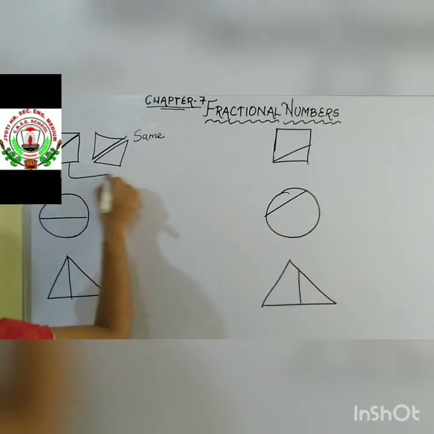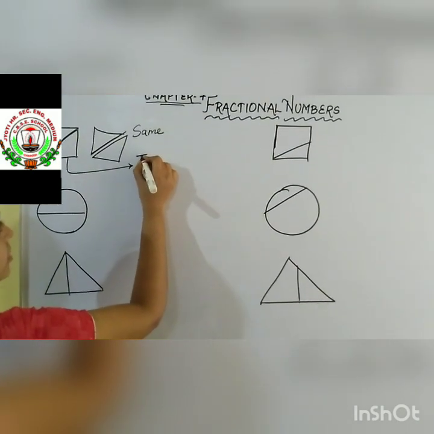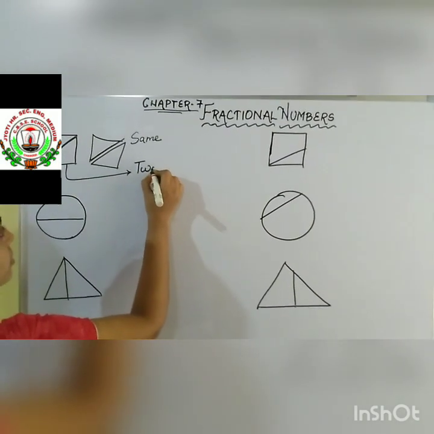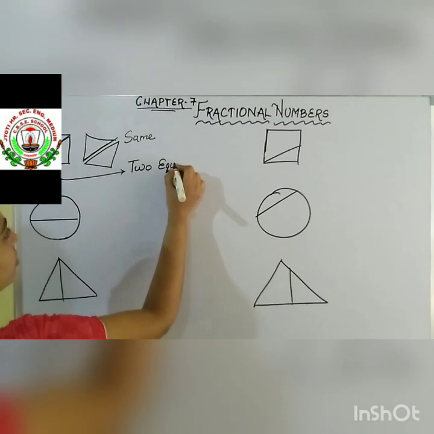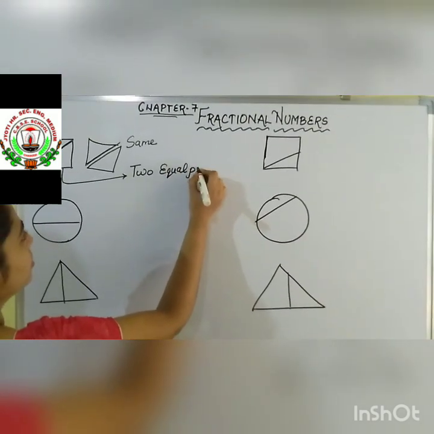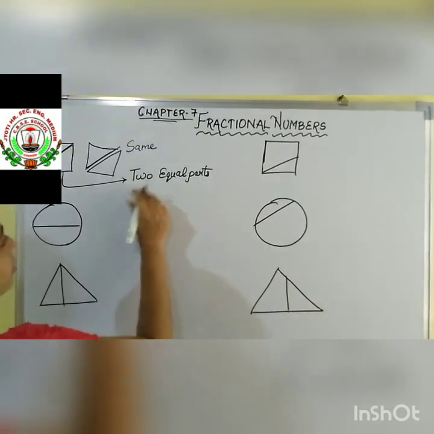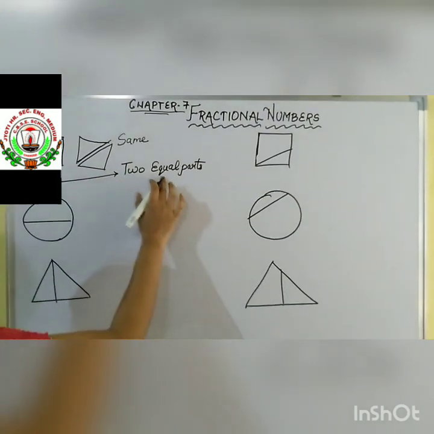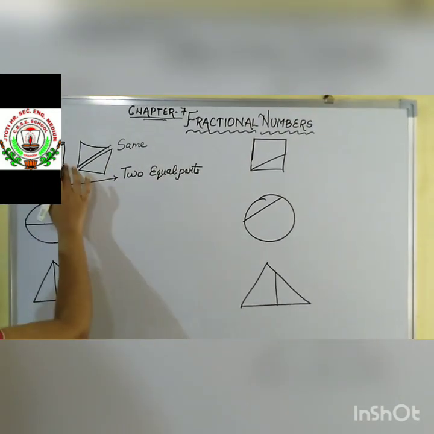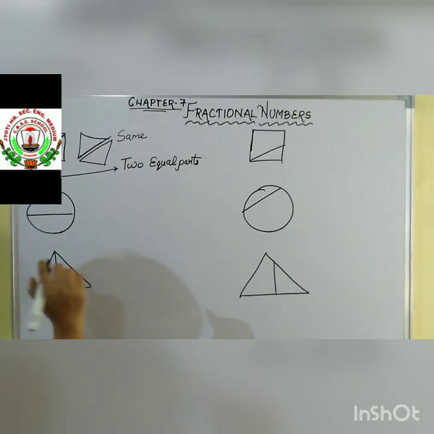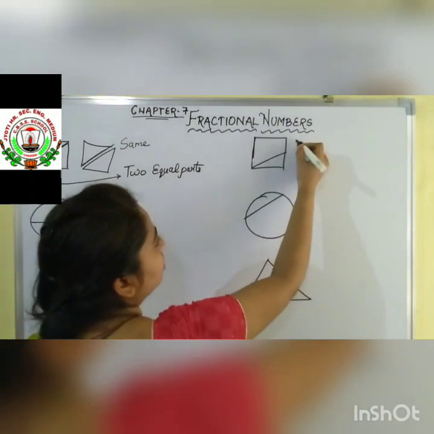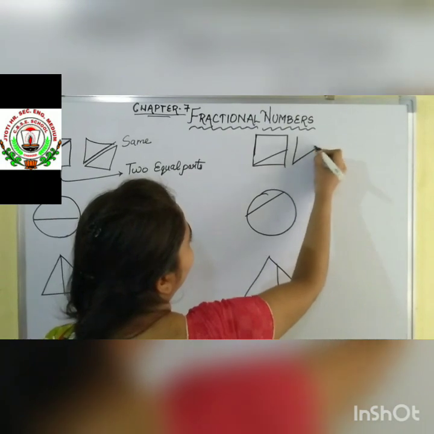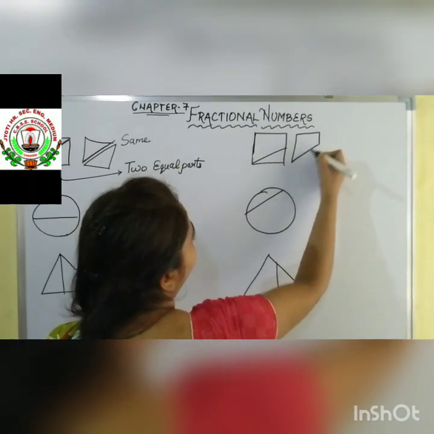So this figure is called divided into two equal parts. This figure can be termed as divided into two equal parts. That means the whole square is divided into two equal parts. But in this one, if we see, the portion is divided like this.